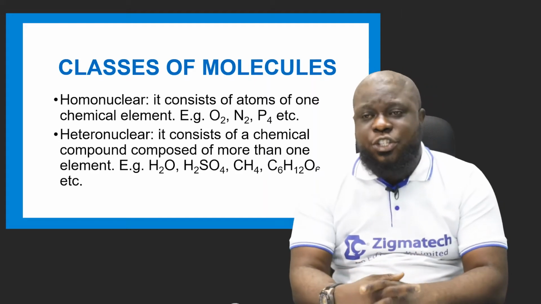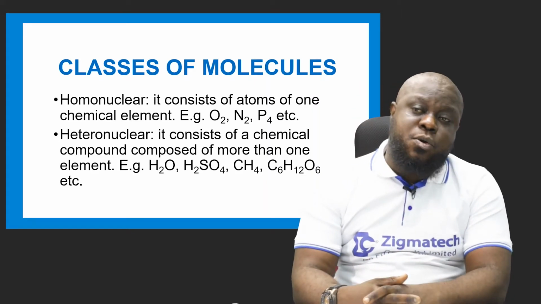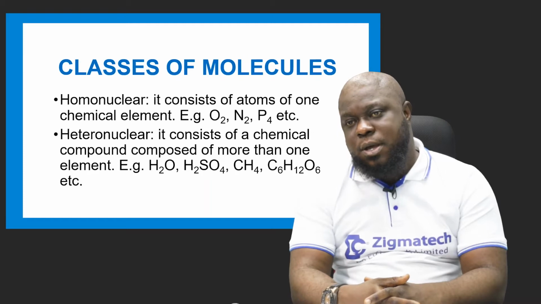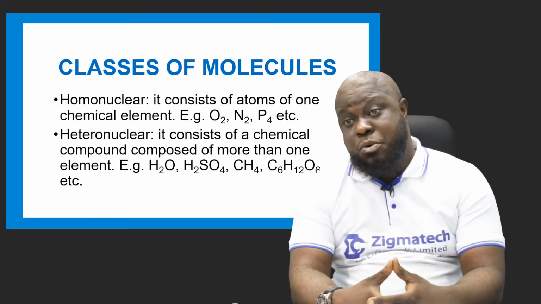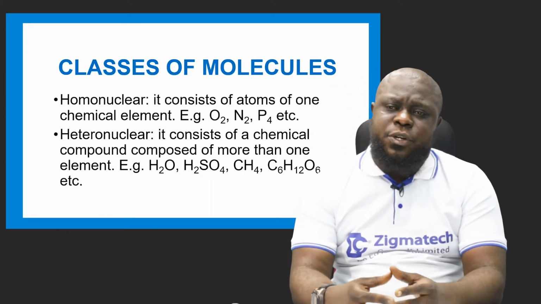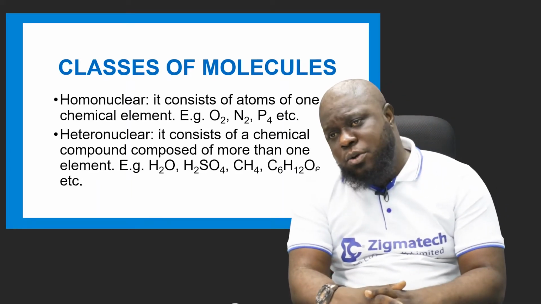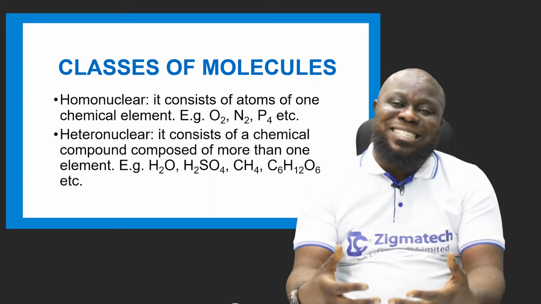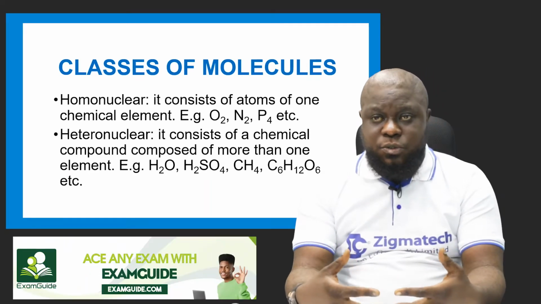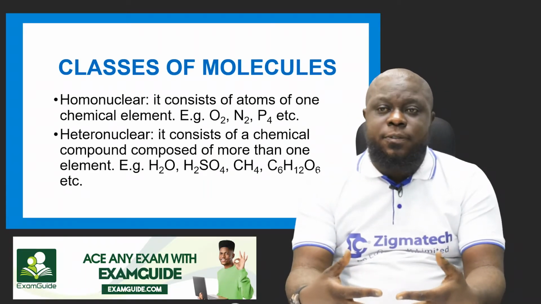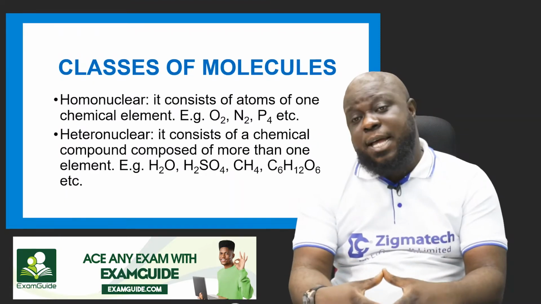So it is called oxygen molecule, nitrogen molecule, phosphorus molecule. Now the water molecule, sulfate. If you check the atoms in hydrogen, there is 2. Atoms in sulfur, there is 1. Atoms in oxygen, there is 4. So these are the classes of molecules, depending on the substance.